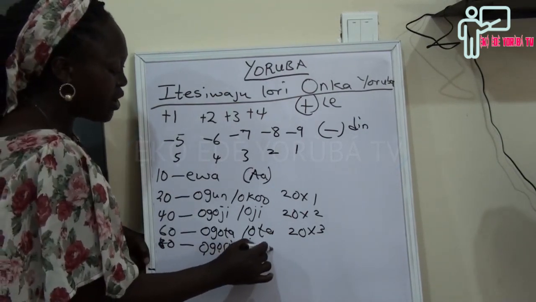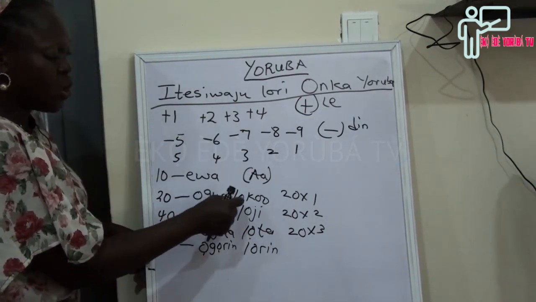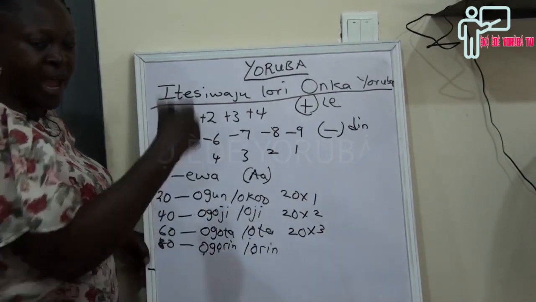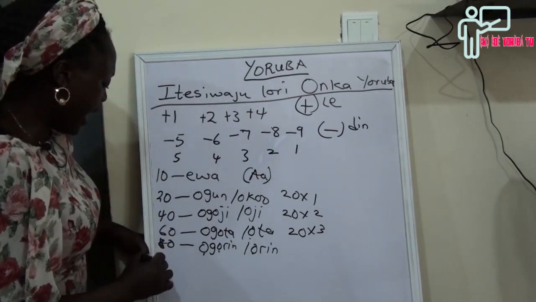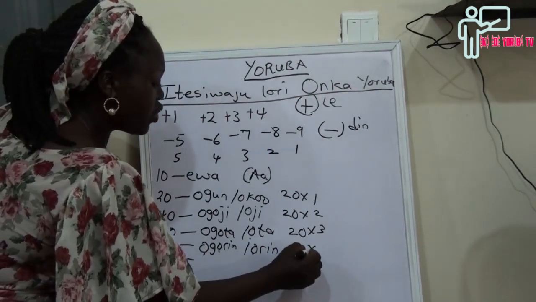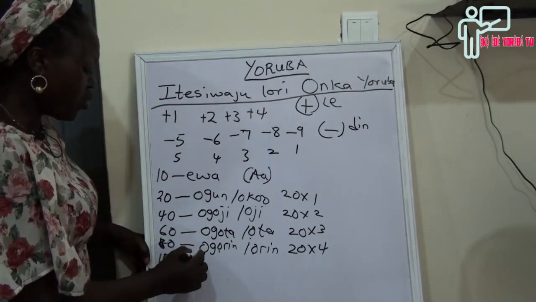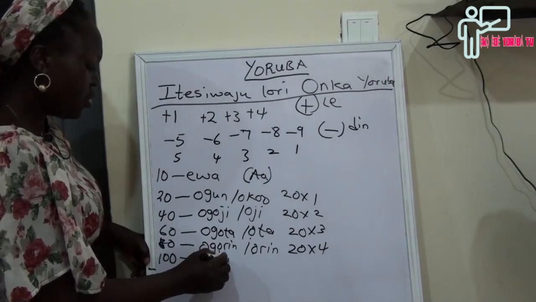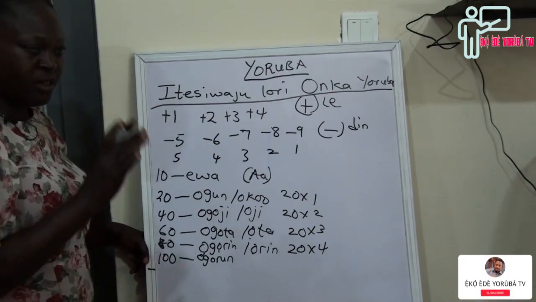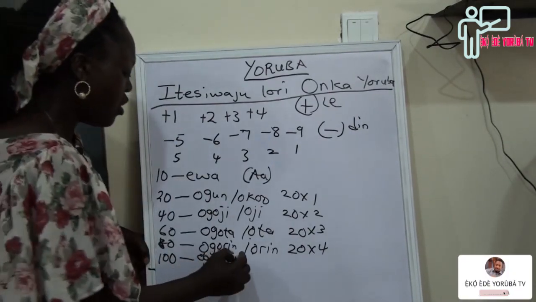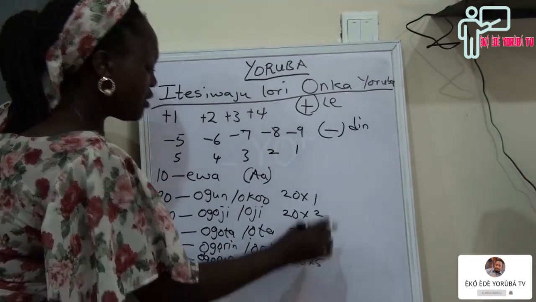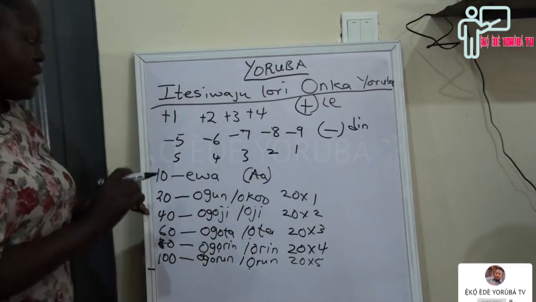We call it ọ̀rin. All of these, oko, òjì, ọ̀tà, ọ̀rin, we will meet as we move forward. Then I said 100 will be 20 times 5, while this one is 20 times 4. 100 is ọgọ́rùn-ún, that is ogún márùn-ún, which is also ọ̀rún, 20 times 5. So that is for that.